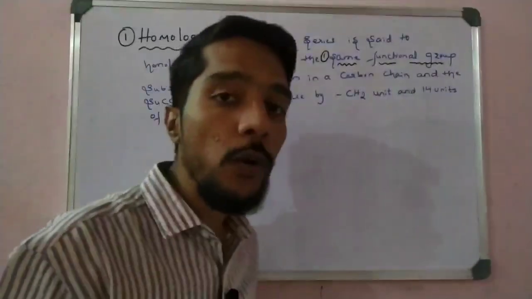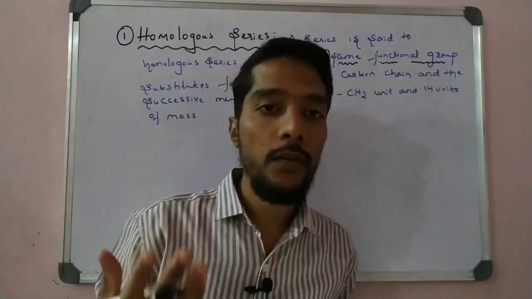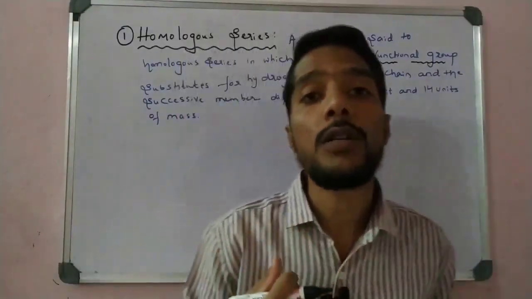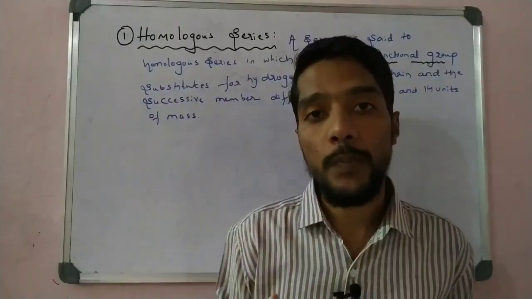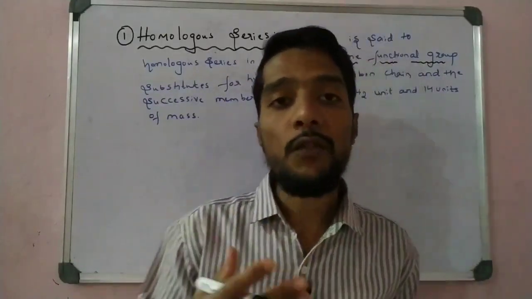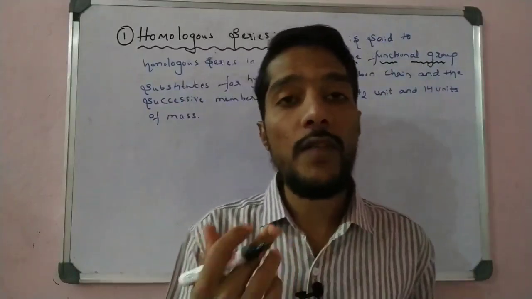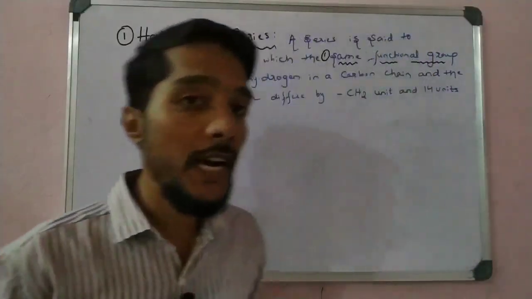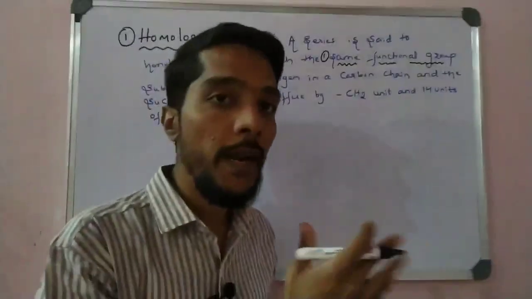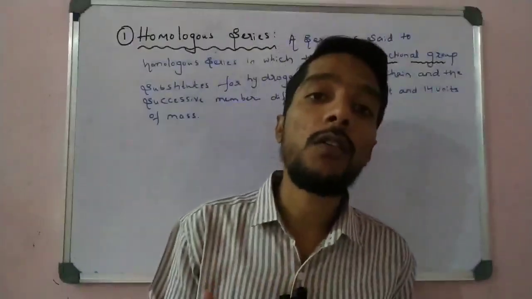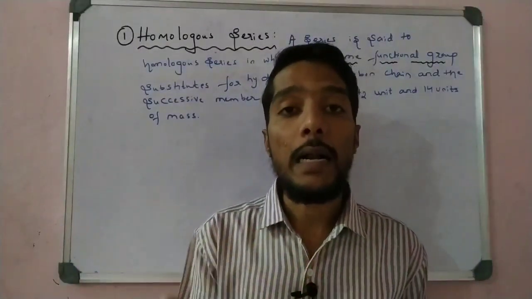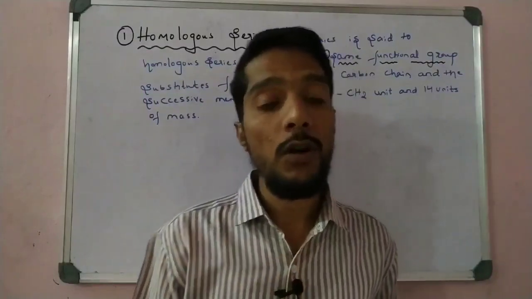In the last video we learned about heteroatoms and functional groups. If you have not seen that video, in the description I have given the link of that video. Go and watch that video about functional groups. In that video we learned about the functional groups alcohol, aldehyde, ketone and carboxylic acid.